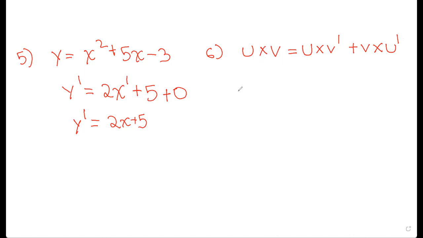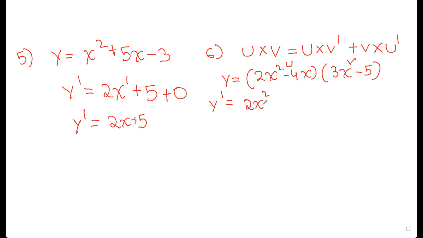Let me give you an example. y equals 2x squared minus 4x, multiplied by 3x minus 5. Find y dash. So u into v dash, so u stays the same. In this case, this is u and this is v. So u, 2x squared minus 4x, into the differentiation of v, which is 3, because differentiation of 3x is 3 and 5 is just 0,